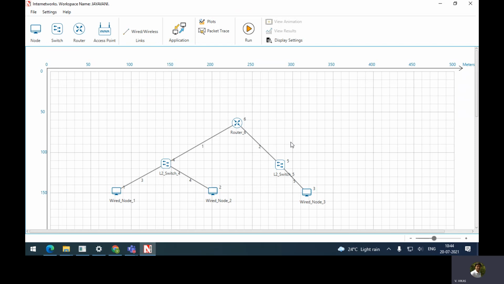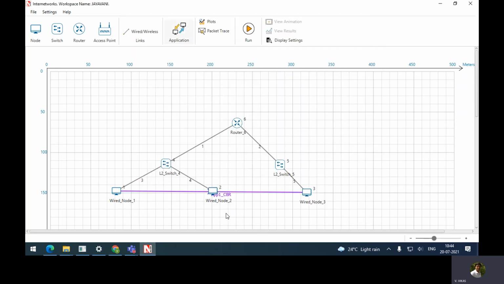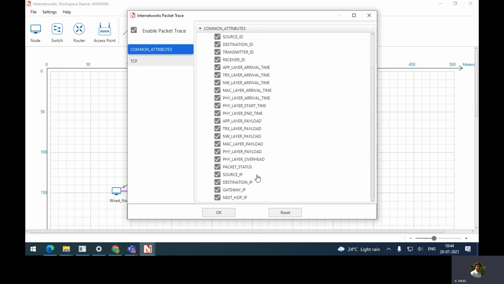Go to application. Source will be 1, destination is 3. We will be sending from 1 to 3. Make that change. Again, you need to click packet tracer. Don't forget to click packet tracer. Click OK.